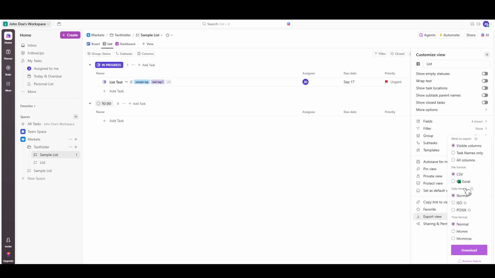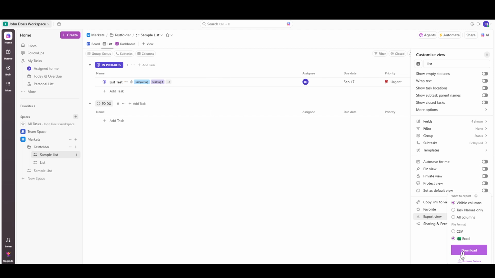Additionally, you'll need to specify your preferred file format. Since we're focusing on Excel, go ahead and select that option. Keep an eye out for the date format settings as well. It's important to make sure these align with your standard reporting formats to avoid any potential confusion or need for reformatting later. After you've tailored all these settings to your liking, you can proceed to download your file.